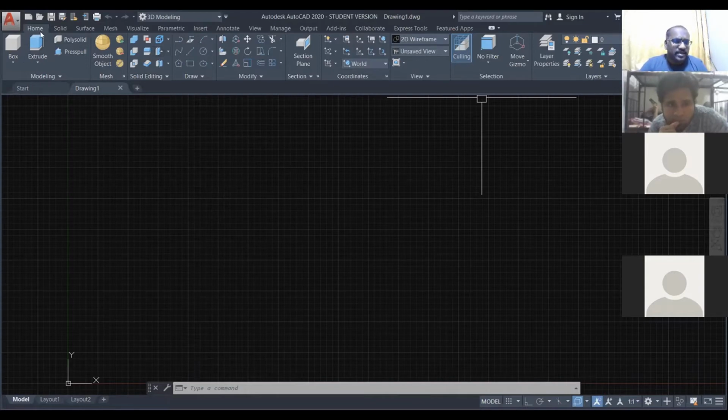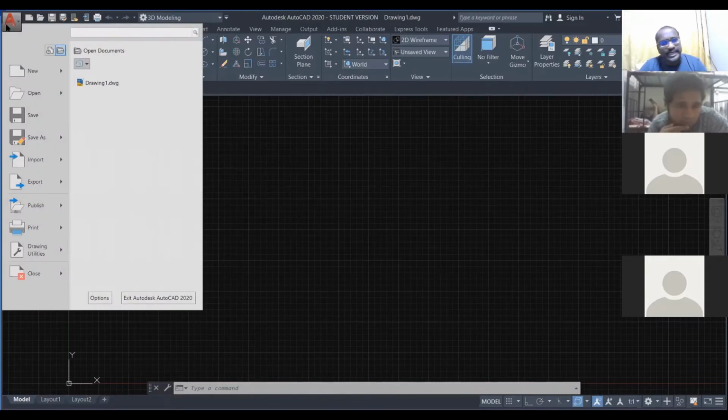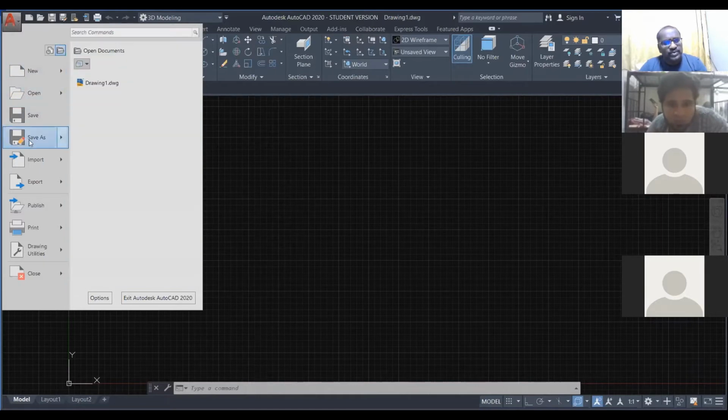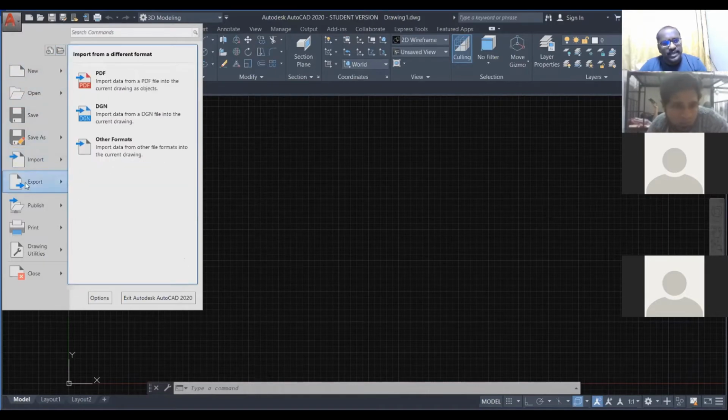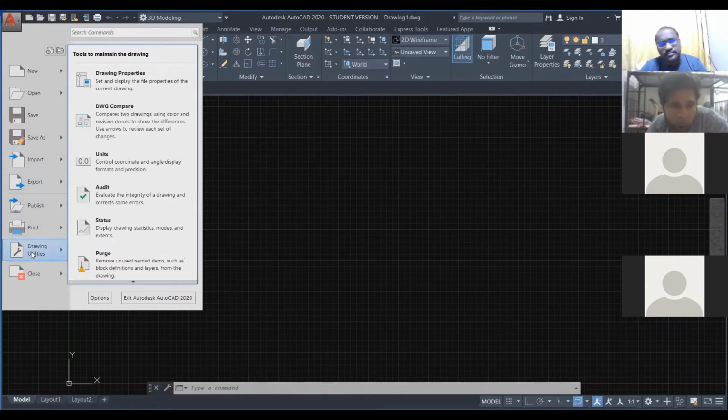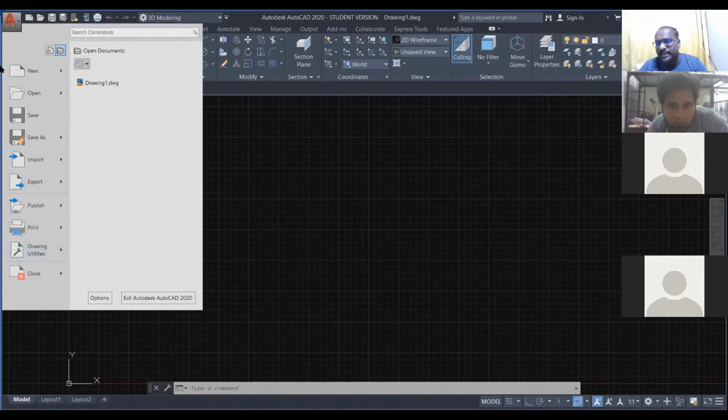See here, first, when we click the AutoCAD tab, you can see there: new, open, save as, import, export, publish, print, drawing. These are the sub tabs in the AutoCAD application.